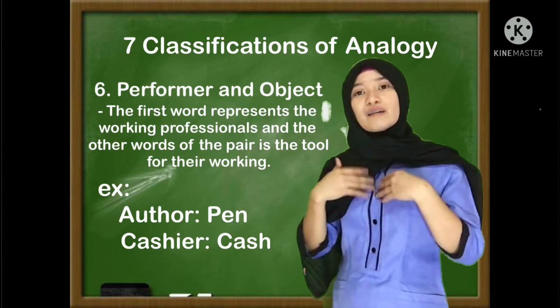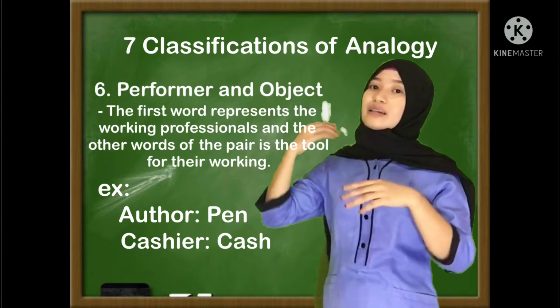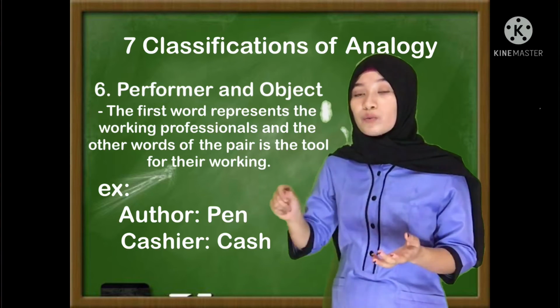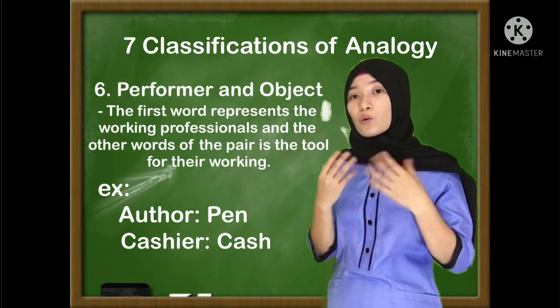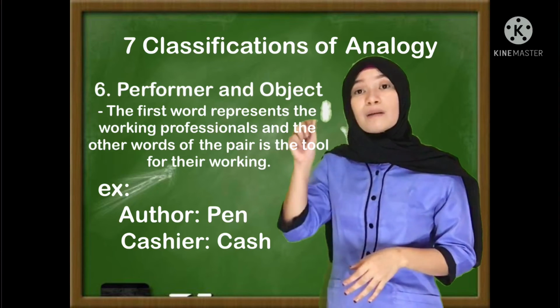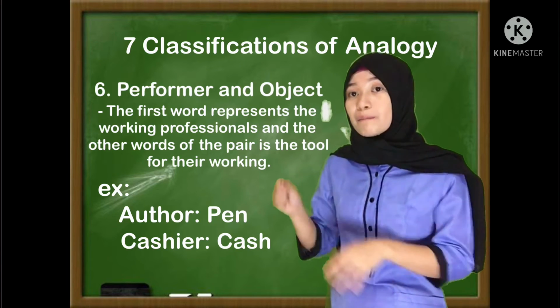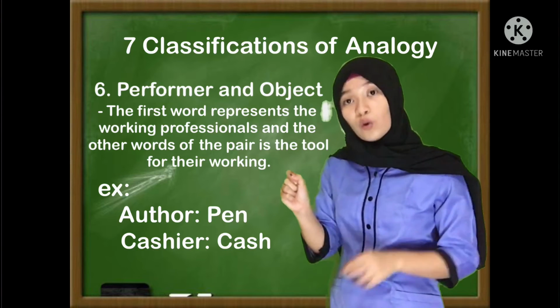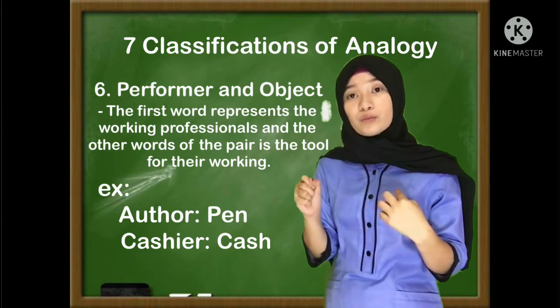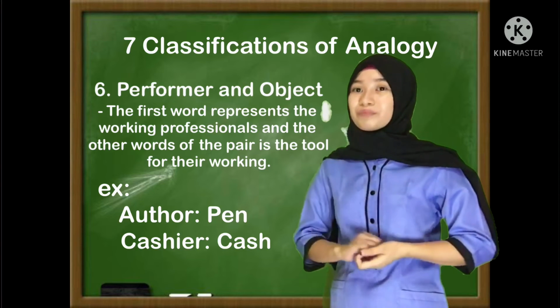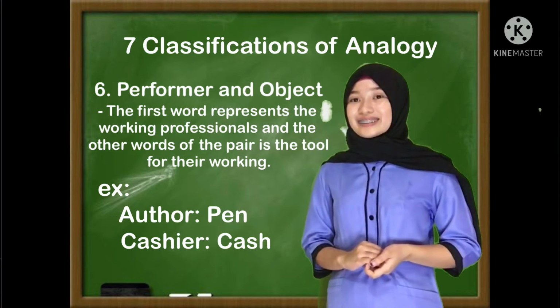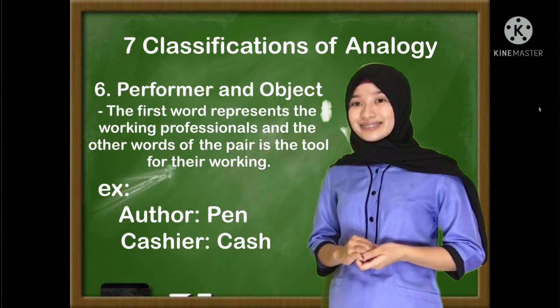Earlier I gave you an example like author is to write. Now the example here is author is to pen, because the pen is the tool. We are talking about the tool used by the performer, not the action. You get it? Did you understand?